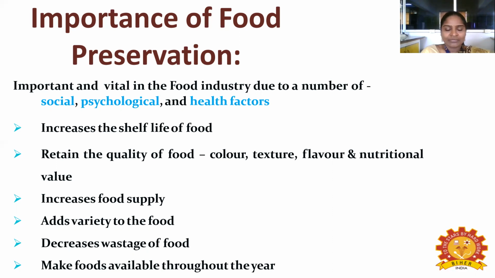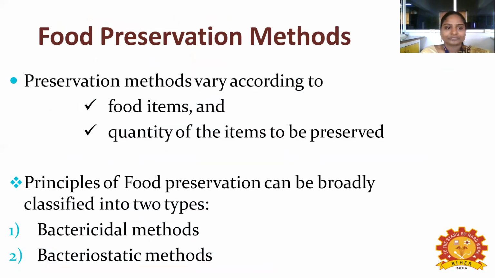From food preservation, we can get food throughout the year. Why is it important? It increases the shelf life of food, retains the quality of food, increases food supply, adds variety of food, decreases wastage of food, and makes food available throughout the year. So, what are the methods for preservation?